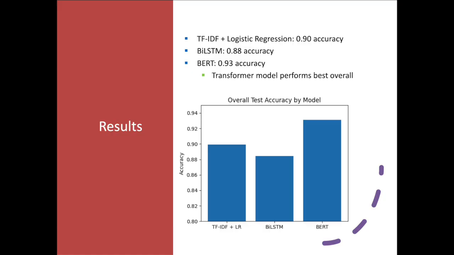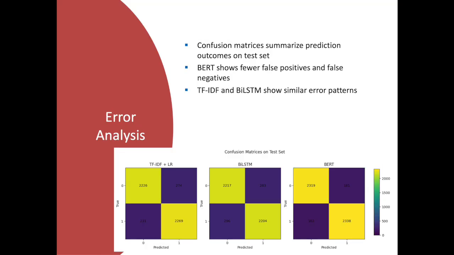After this, I took a deeper dive into where some of these gains might come from through error analysis and length-based evaluation. Here are the confusion matrices for all three models. BERT shows fewer false positives and fewer false negatives than the other two models. TF-IDF and BiLSTM models exhibit similar error patterns, with neither of them showing a clear advantage in reducing one specific type of error.